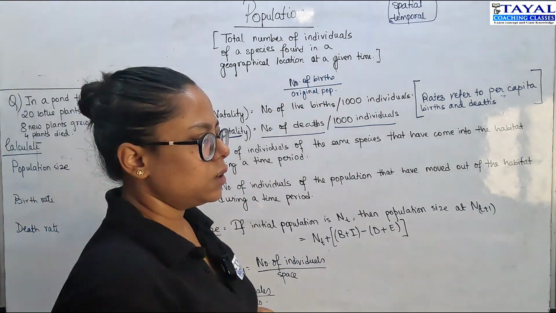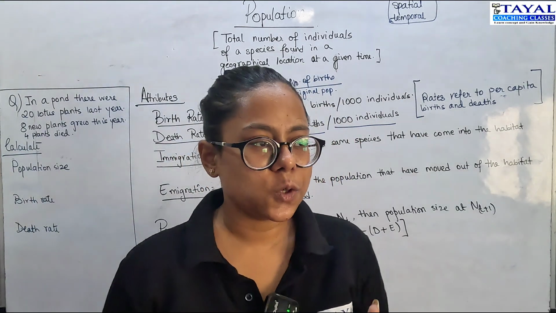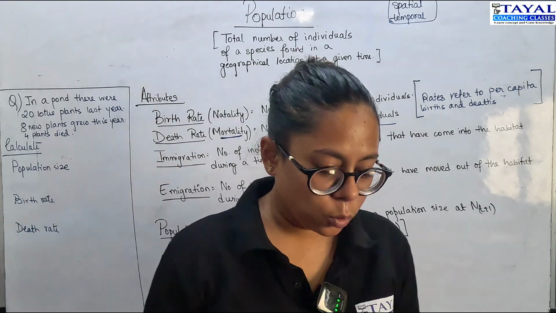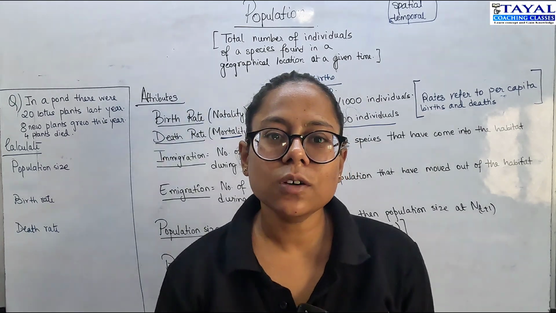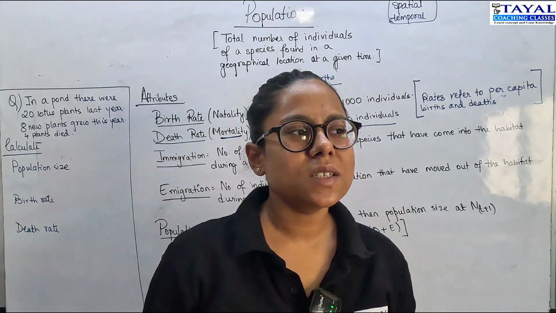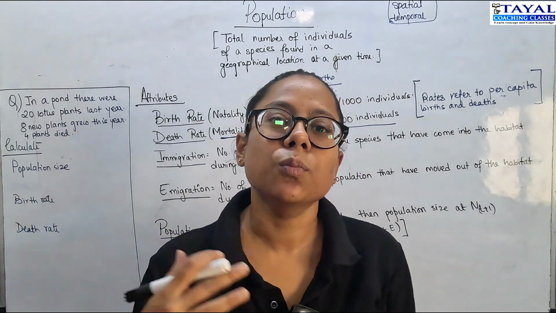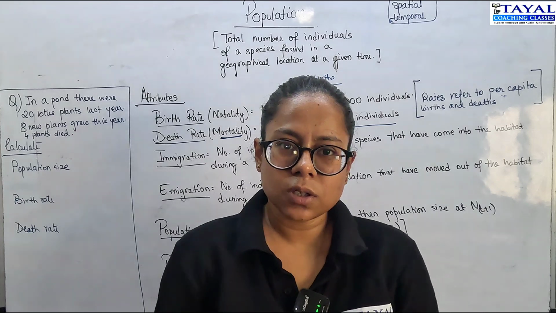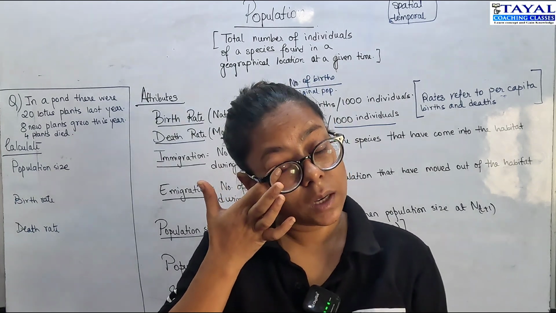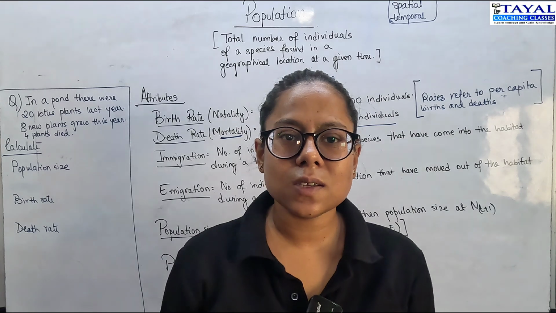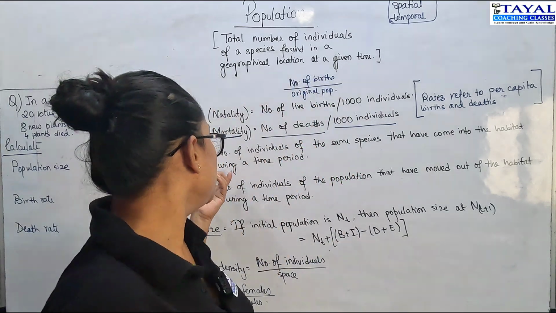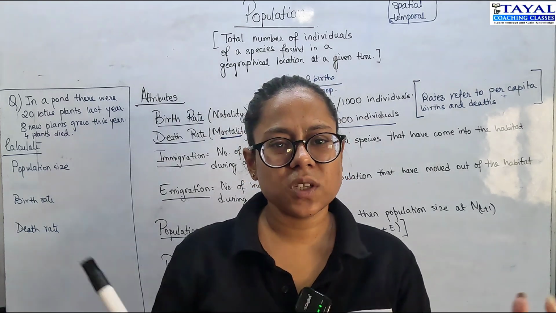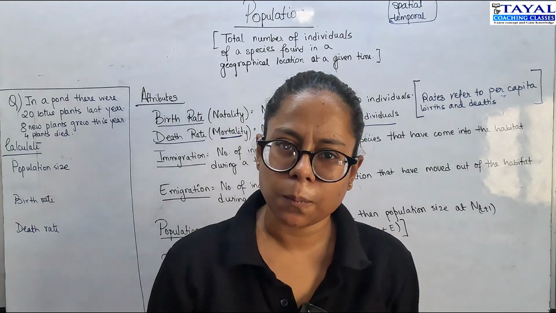Now, immigration refers to inward movement. For example, if I talk about the human population of Pune, Pune, being an industrial hub, is getting more and more populated over the years. Why? Because many people from the other states of India and even abroad are coming into Pune for work. So Pune has its original population living in 2025. In 2026, it will see an increase, because some people will decide to move in to Pune for jobs. That's immigration, when people from outside are coming.